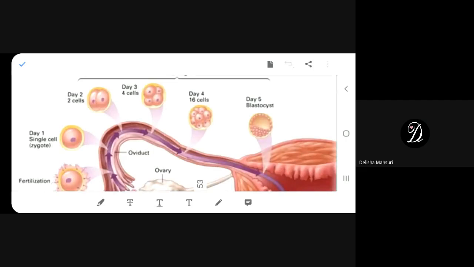So it is not the gamete, but it is the embryo. Next question. Egg laid after fertilization. I repeat. The egg laid after fertilization is made up of a single cell.